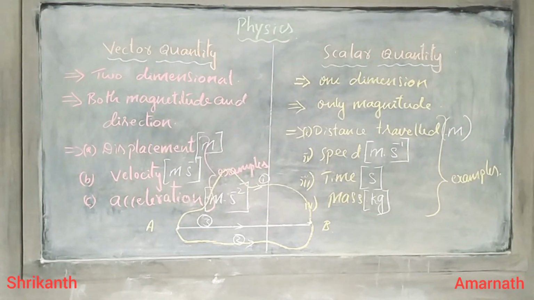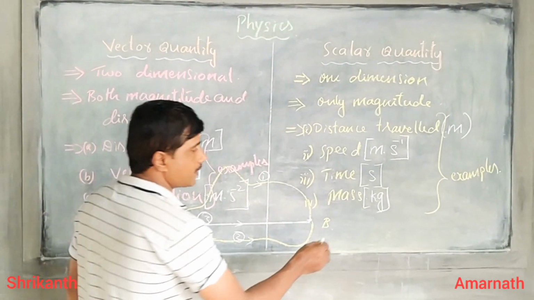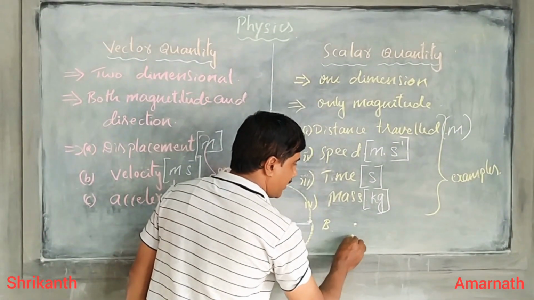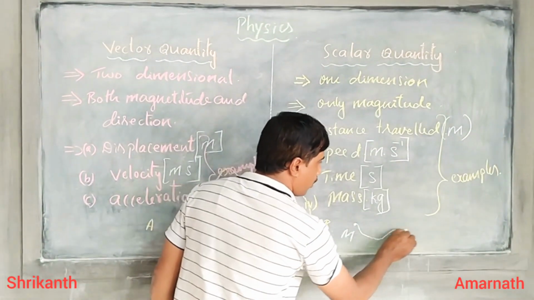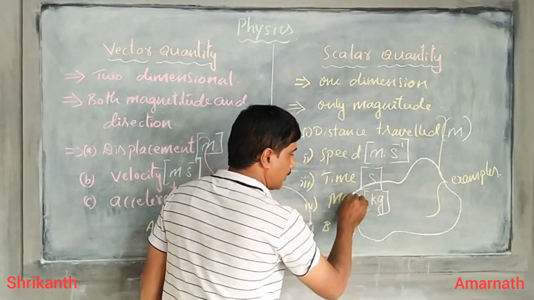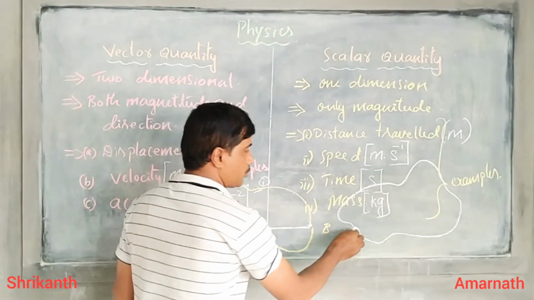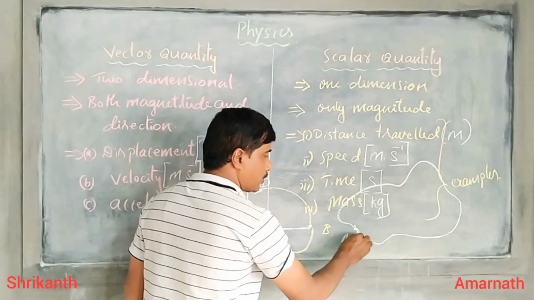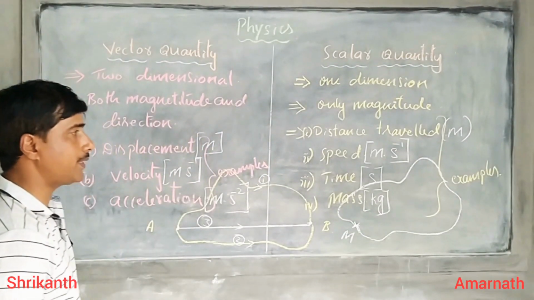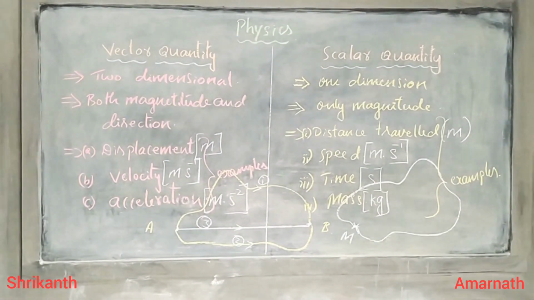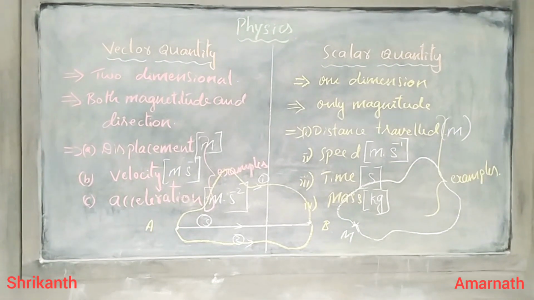Let me consider one more example. If a person starts from the point M and goes along in a random manner, and returns to the same position M after some time, do the distance traveled and displacement remain the same?